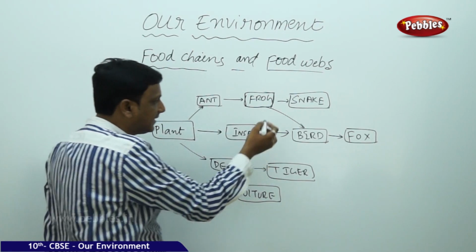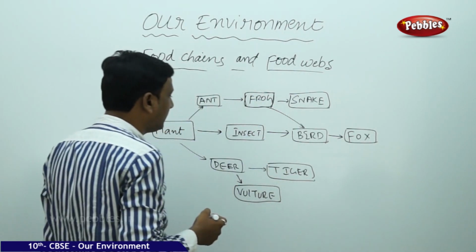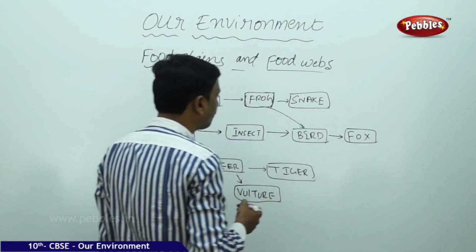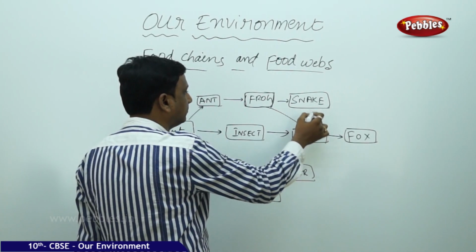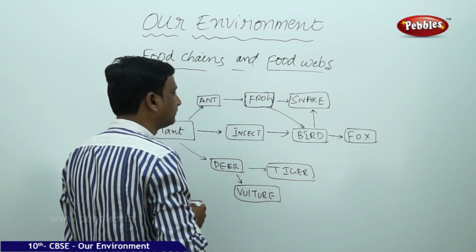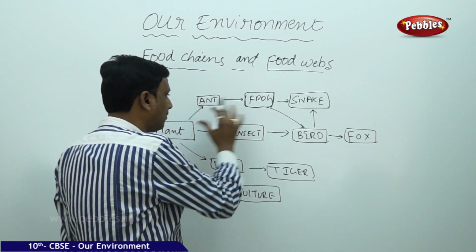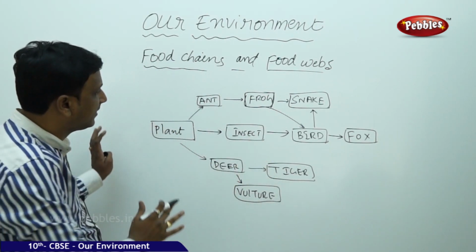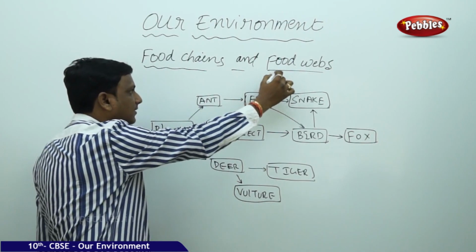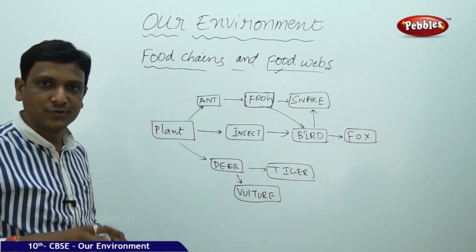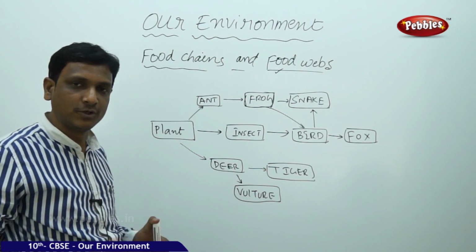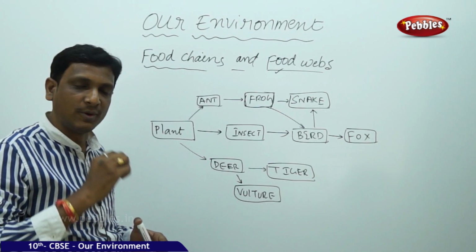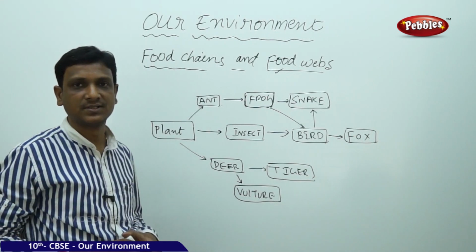It forms the links between the food chains, finally which forms a food web. You call it as a food web. So this way, bird can eat a snake. So here we can find the interrelation between the food chains. When it is like a web, you call it as a food web. So if you try to find the food relations between different components or different organisms of an ecosystem, you find them in the form of food chains or food webs.